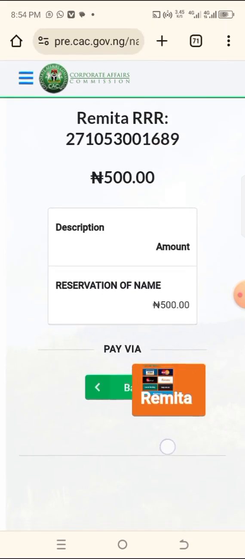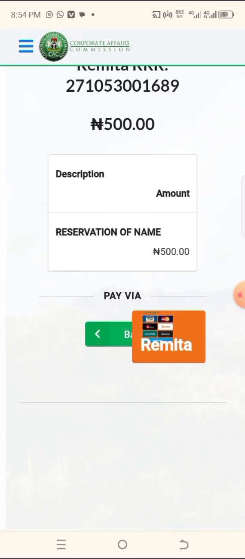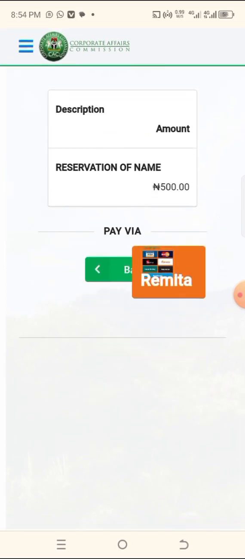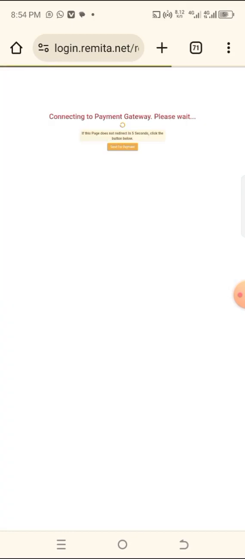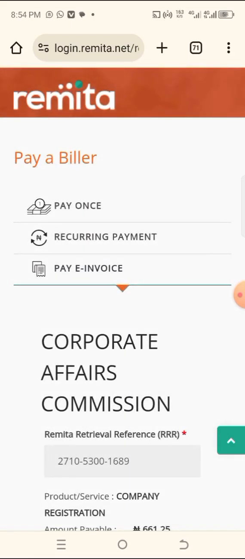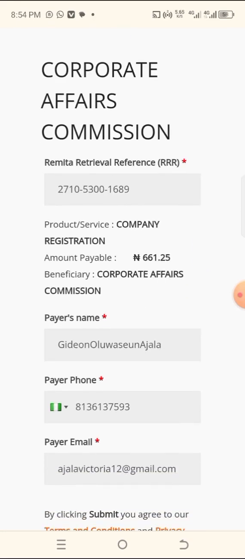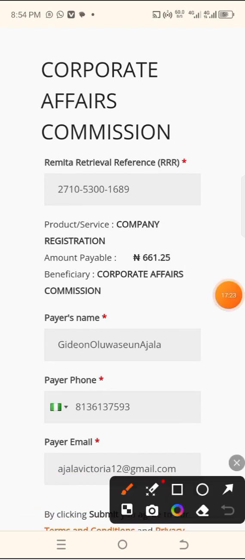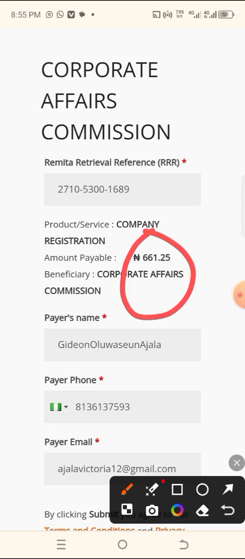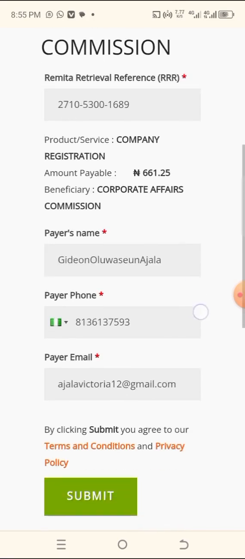For name reservation, you click on this remitter. When you click on remitter, it will take you to where you are going to pay. You now come down. They're giving you the information. This is the total amount you are paying for this stage. 661, that is with the charges. That's 661. Okay. So that is just it.